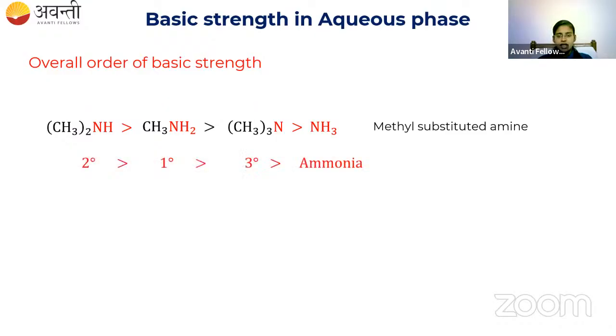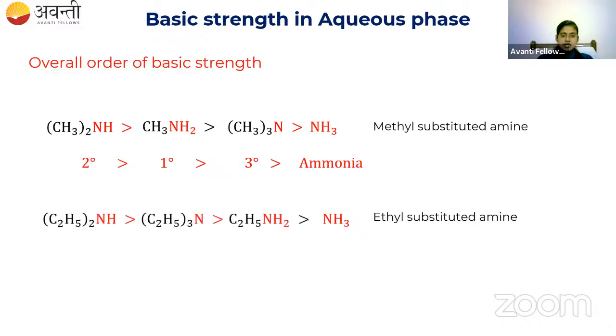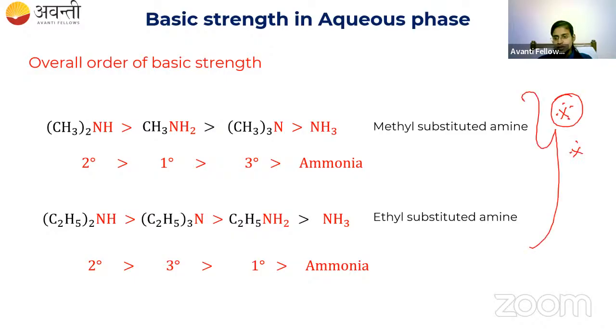Very, very important question it is. If the alkyl group is methyl, then secondary amine will be more basic compared to primary and then tertiary. Instead of methyl, if I have ethyl substituted amine, then in that case the secondary will be more basic, then tertiary, and then primary, and last ammonia. So these 2 orders are very, very important: methyl substituted amine and ethyl substituted amine. They are following different orders.